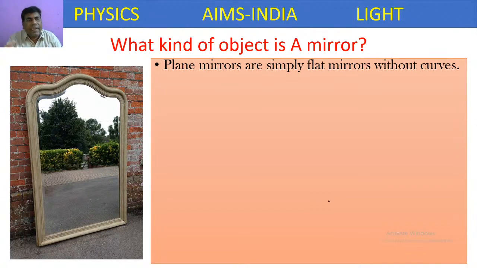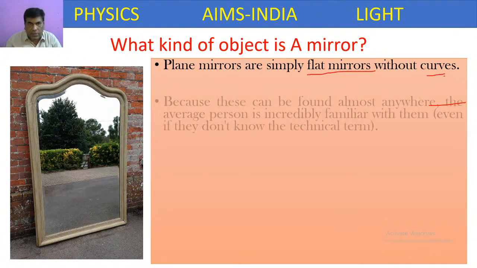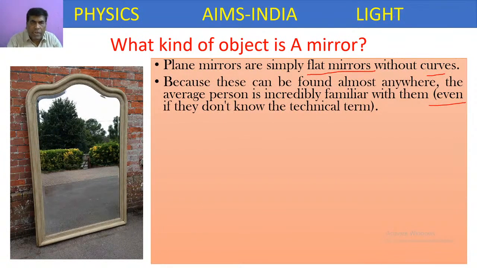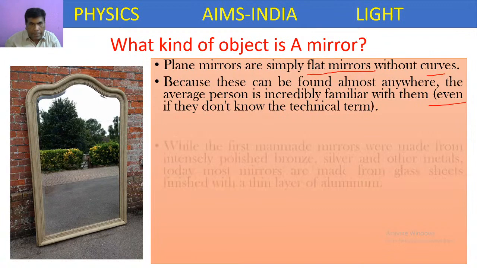So actually, a mirror is considered a transparent object. Plane mirrors are simply flat mirrors without curves. They can be found almost anywhere. Even a normal person is familiar with the plane mirror, though they might not know the technical term, but everybody is aware of this plane mirror.